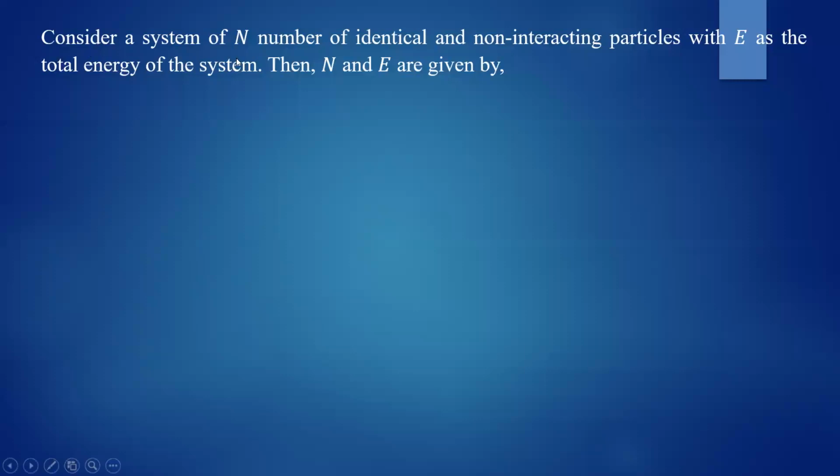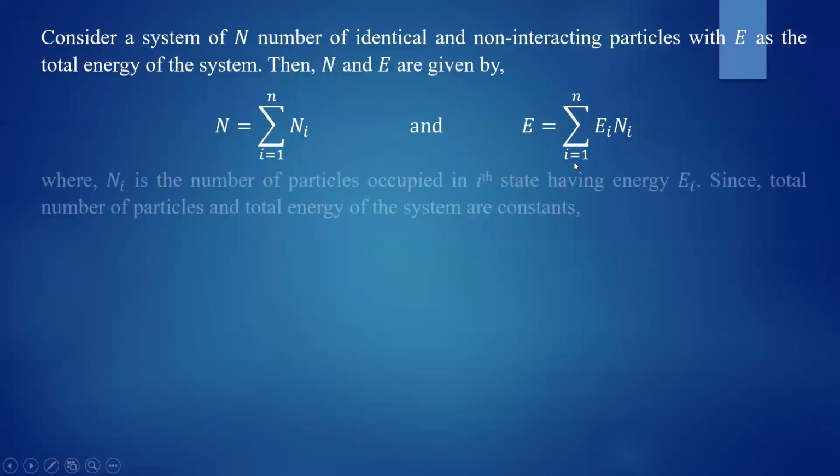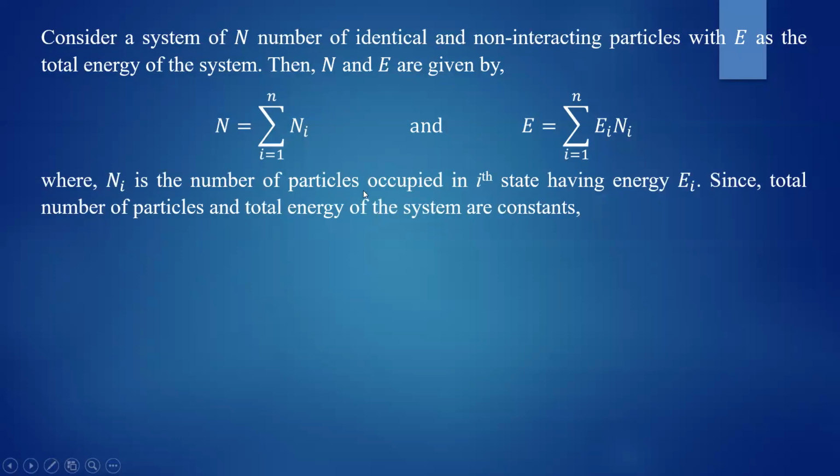For that, let us consider a system of n number of identical and non-interacting particles with E as the total energy of the system. Then n and E are given by n equals summation of ni, where ni represents the number of particles in the ith state. There are total small n number of states. And total energy E is given by summation of Ei ni, where Ei is the energy of the ith state.